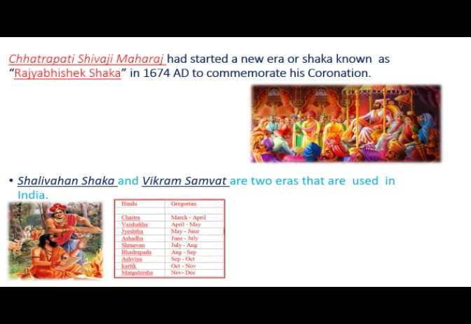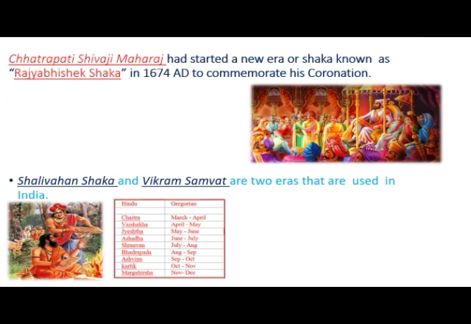And Vikram Samvat is that type of calendar which represents the Hindu religion. You all may have heard about it: Chaitra, Vaishakha, Jyeshtha, Ashadha, Shravan, Bhadrapada, Ashwina, Kartik and Margashirsha. All these months are mostly called the Hindu religion calendar.